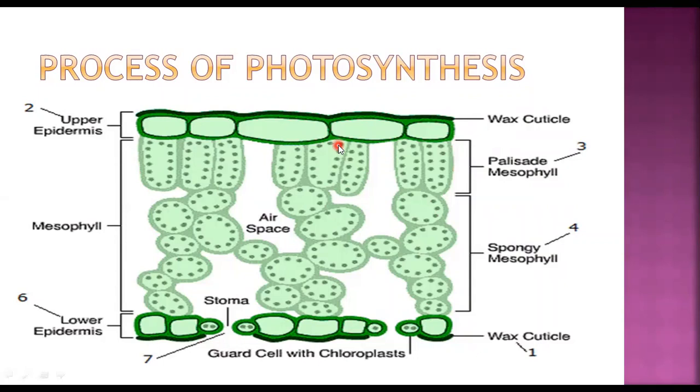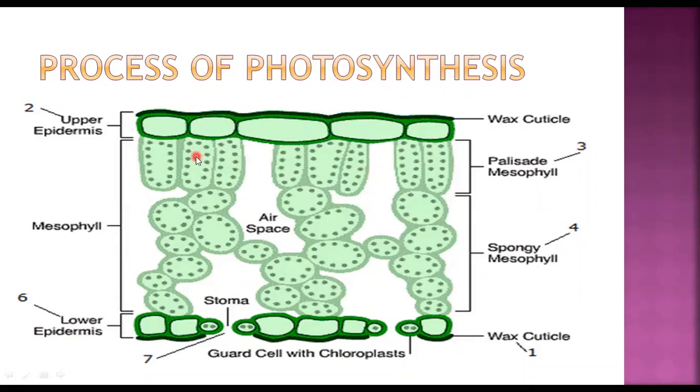When we are talking about the process of photosynthesis, you should know where it is carried out, in which part of the leaf. For that you should know how to draw the cross section of the leaf. When you are drawing it, you have to draw the upper epidermis and the lower epidermis. Over the upper epidermis, you have to show a thick covering, and that is a waxy cuticle. So you're going to draw a thick cuticle above it, that is the wax cuticle.